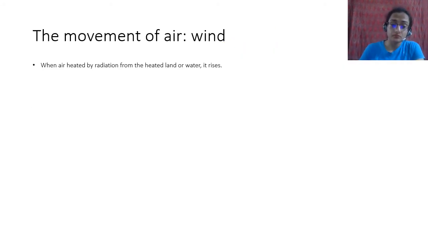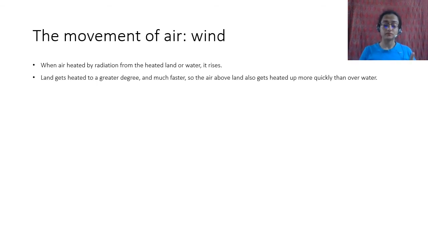Okay. As I said, the air is heated by radiation from the heated land or water. It heats up the air at the surface, and that air starts to go up due to convection.